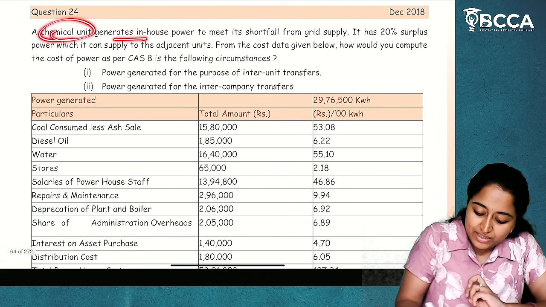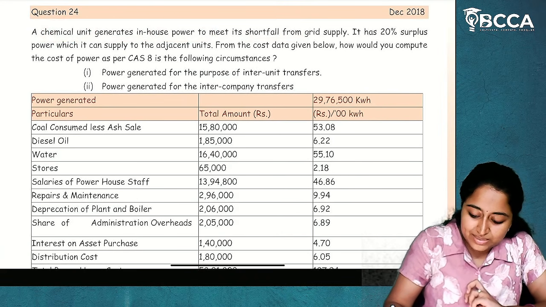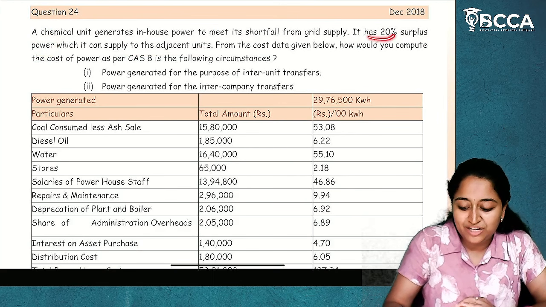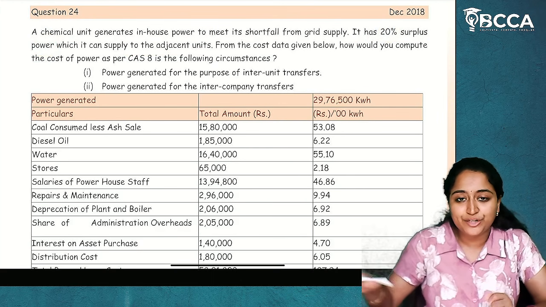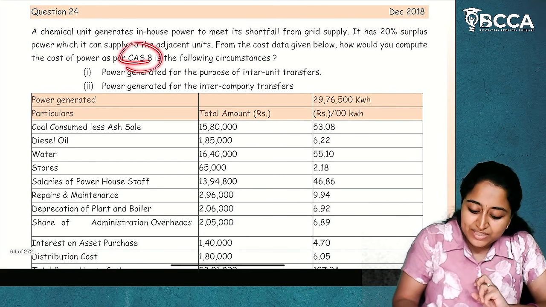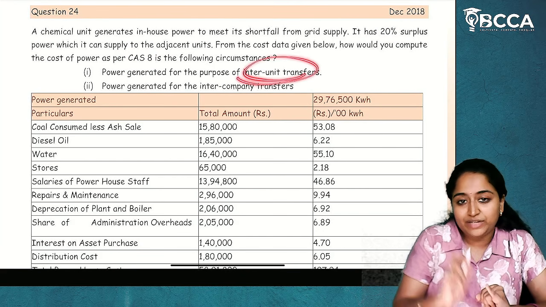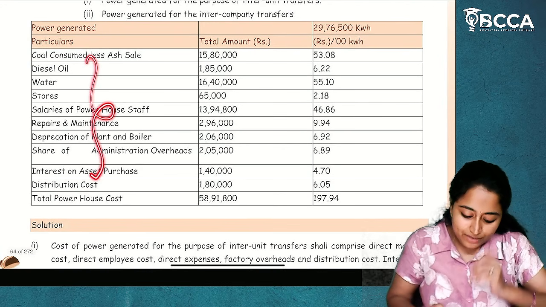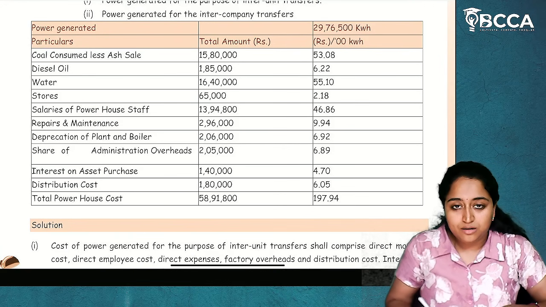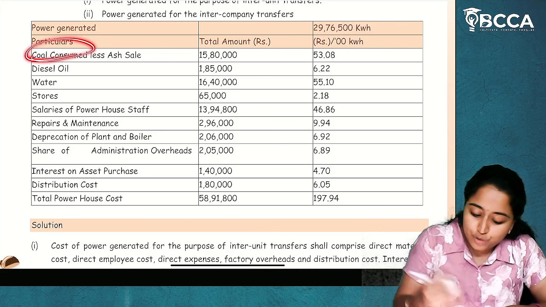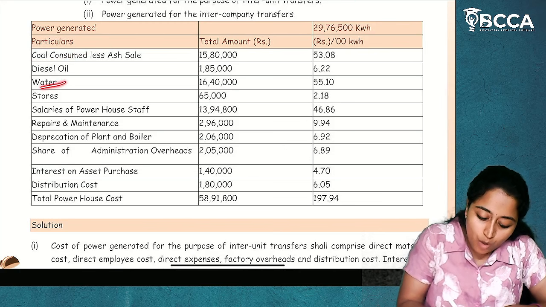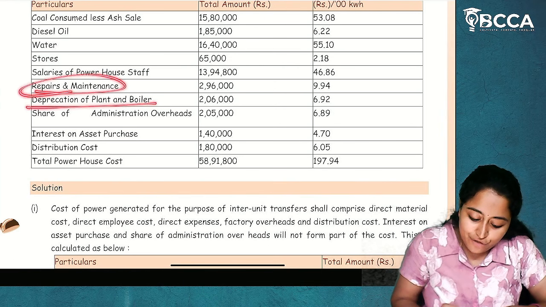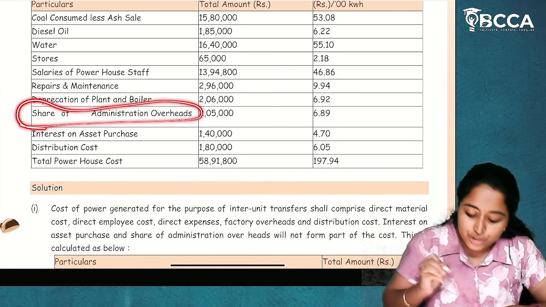A chemical unit generates in-house power to meet its shortfall from grid supply. It has 20% surplus power which it can supply to the adjacent units, which means it is trying to transfer it. As per CAS, let us know what if it is inter-unit transfer, what if it is inter-company transfer. In cost of utilities, coal consumed less ash will be included, diesel oil, water, stores, salaries of powerhouse staff, repairs and maintenance, depreciation of plant and boiler, share of administrative overheads.